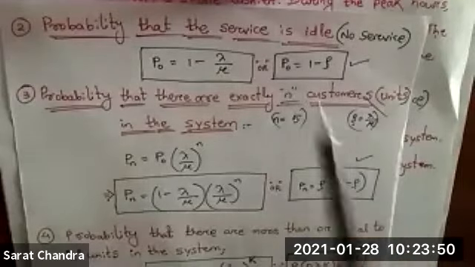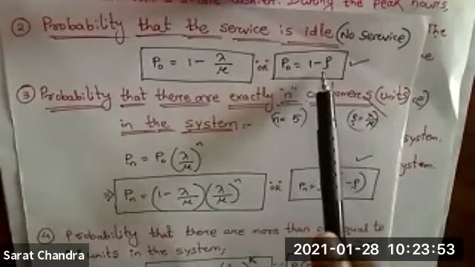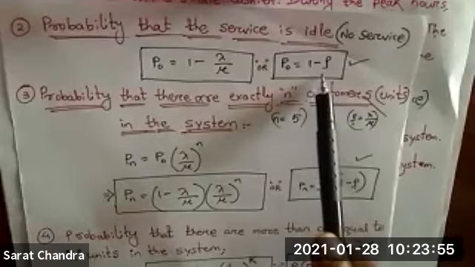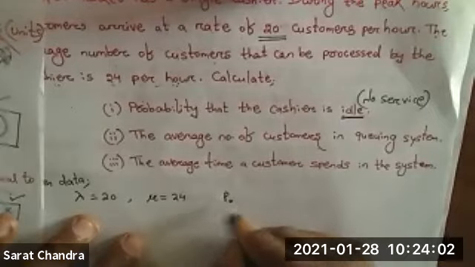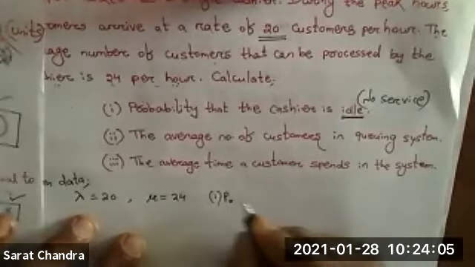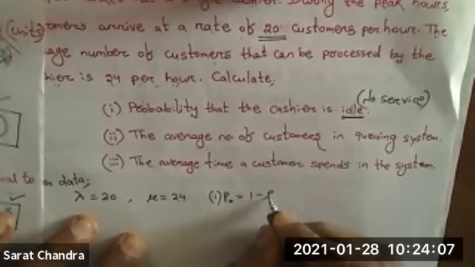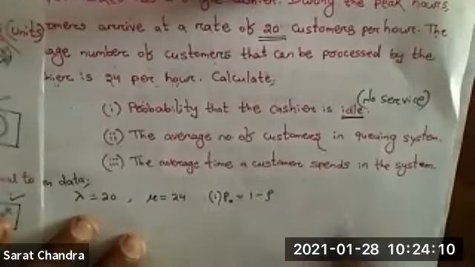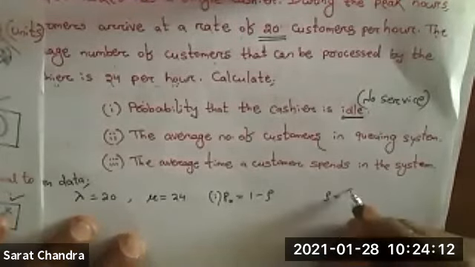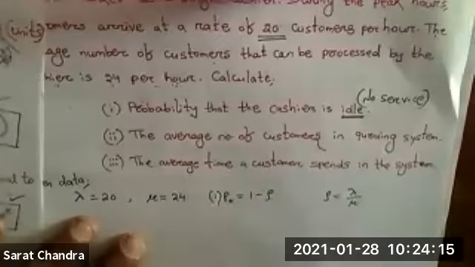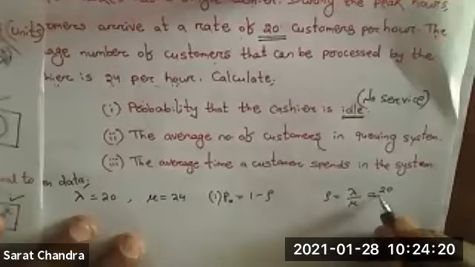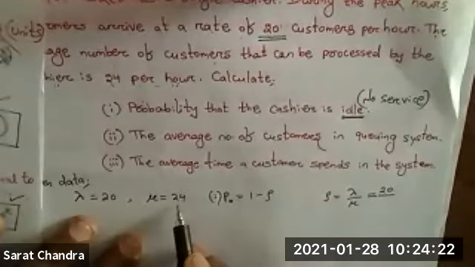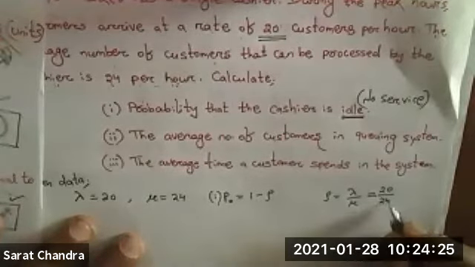And how to find it out? The formula is P naught equal to 1 minus rho. This formula we have to use. So I will write here P naught equal to 1 minus rho. And how to find out this rho? Rho equal to lambda by mu. This is the formula. The value of lambda is 20 divided by mu, which is 24. So 20 by 24.